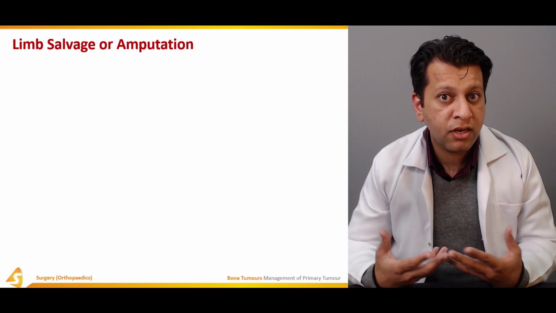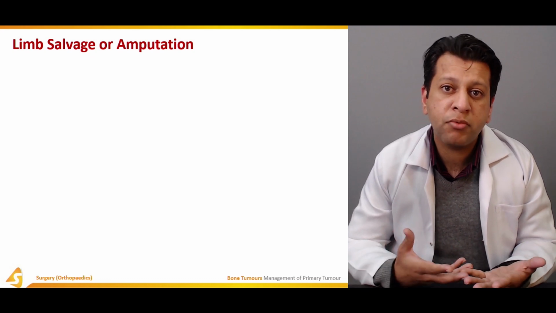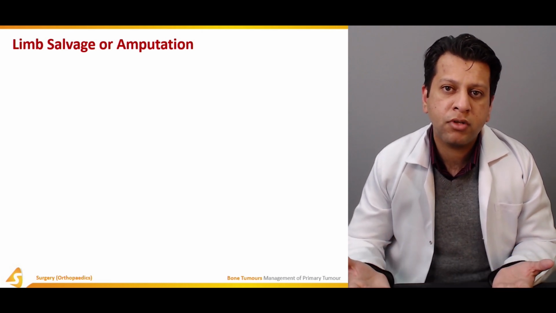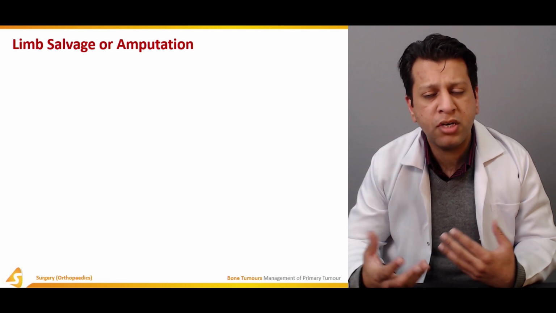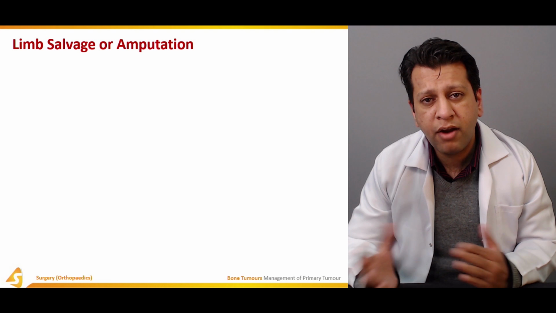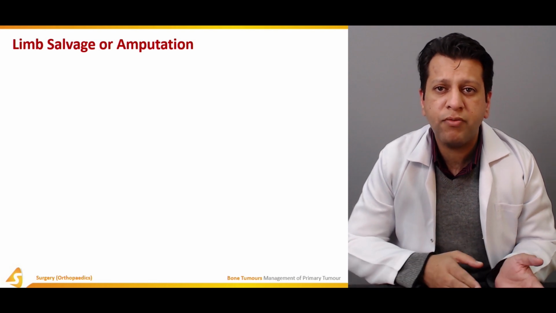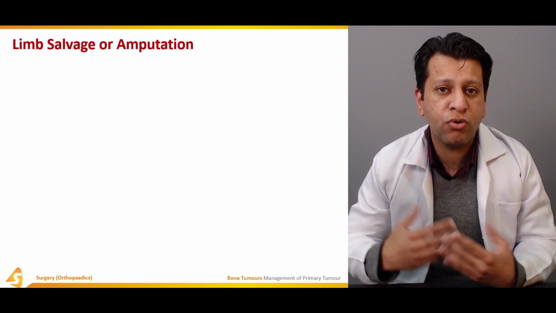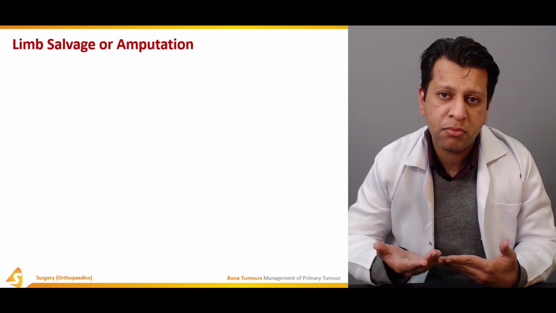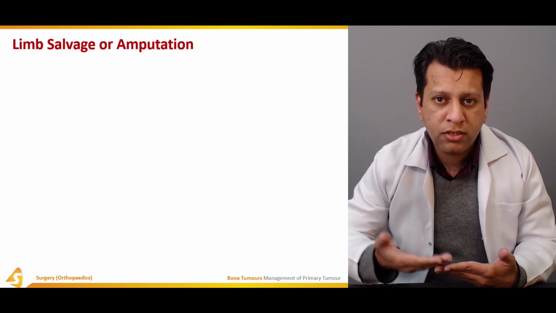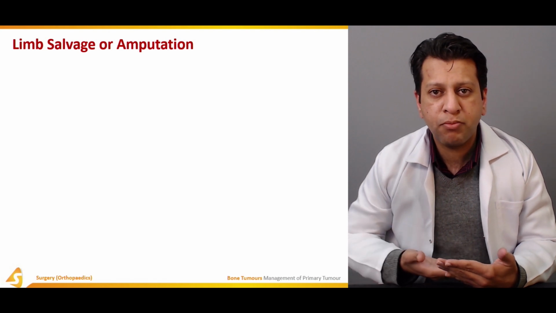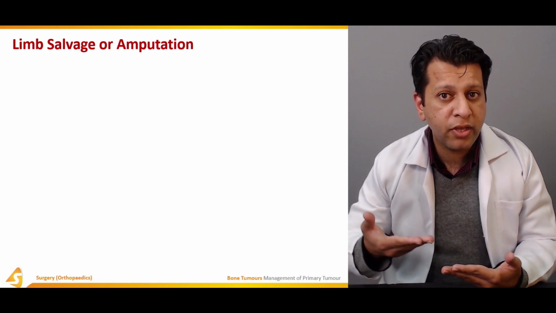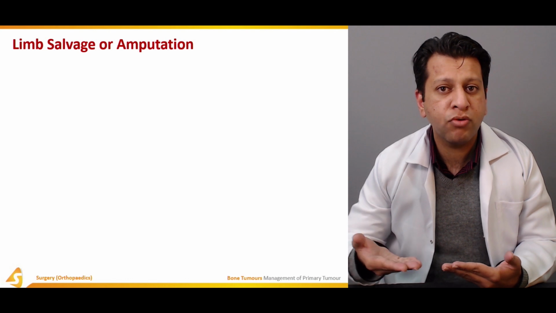Or go for rotationplasty and give that child a good prosthetic replacement later on. That is rather much better than giving a kind of unstable knee later on with multiple mega prostheses. So sometimes you have to decide whether to go for limb salvage or amputation. And sometimes with amputation, you don't need to perform a whole amputation. For example, if we are performing an above knee amputation of a child, we know that something below the tibia is usually preserved. And if it's a tumor of the distal femur, around the knee, probably 8 centimeters below that level will contain no tumor cells.